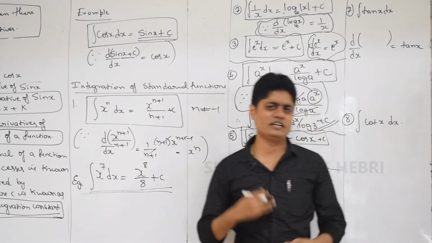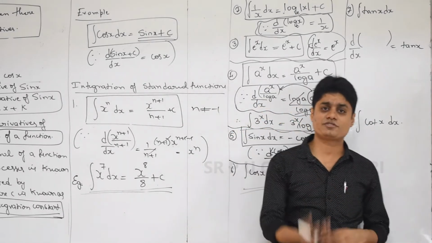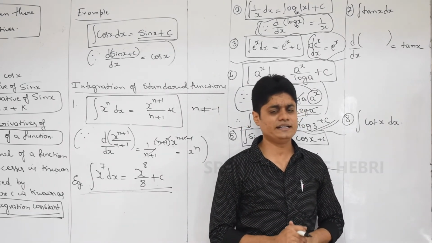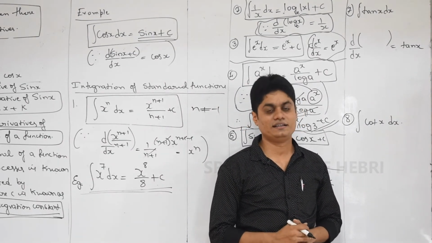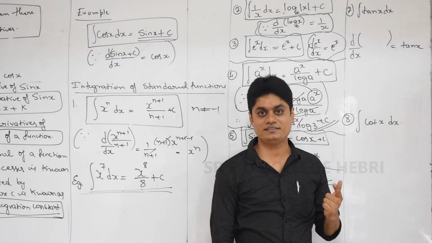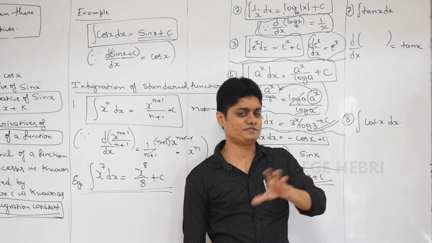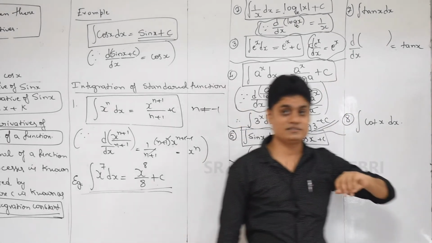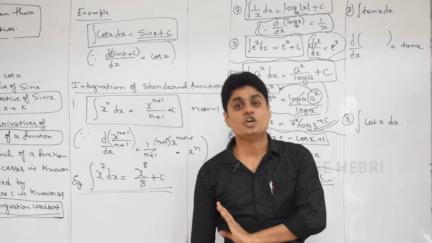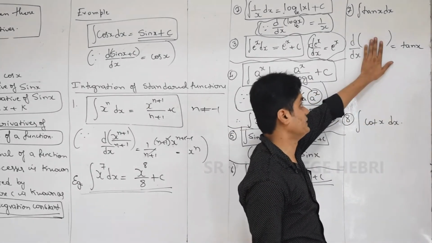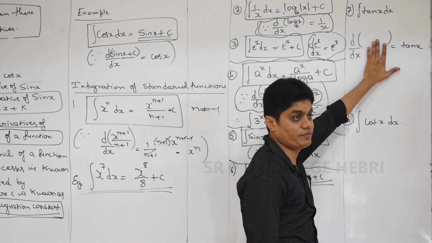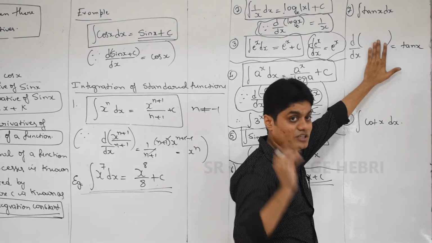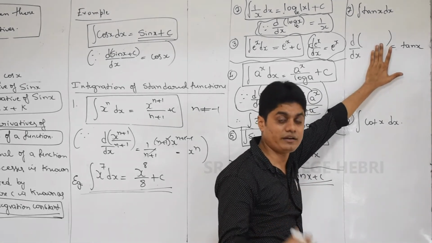Can you give me a function whose differentiation is only tan x? Think about which function we can bring whose differentiation becomes tan x. Use your brain a little. Any idea? Is it sin x, cos x, secant x, cosecant x? Out of these 6, does any function have differentiation equal to tan x? No. From the 6 trigonometric functions, no trigonometric function we can bring here. If you bring any one of them, its differentiation is definitely not tan x. So observe carefully, it is not possible with only trigonometric functions.